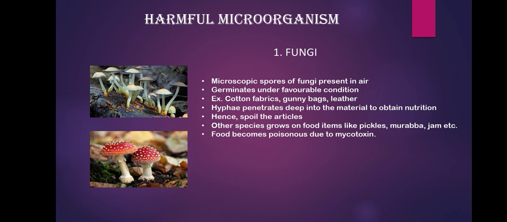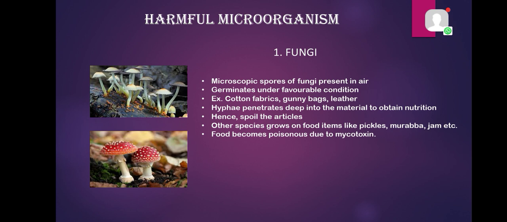Sometimes you have also noticed a black powder or a white disc floating on pickle or murabba if we open a jar after a very long period of time. What is this? Exactly, this is nothing but a species of fungi which grows there. They use the nutrients present in the food items for growth and reproduction.